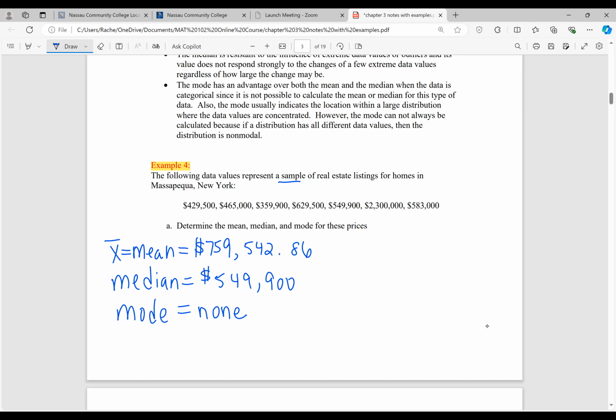So just write none. There's no mode. It's non-modal. So really the only two measures of center that we have right now for this data set are the mean and the median. Now, before we get to part B, I want you to look at the mean and the median